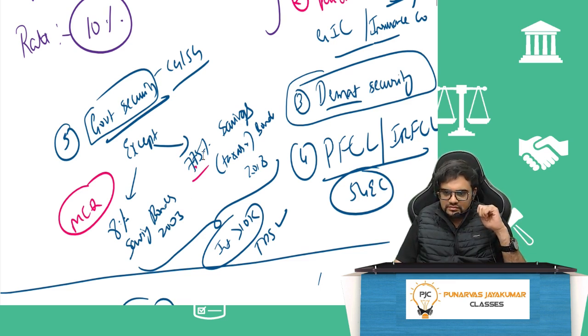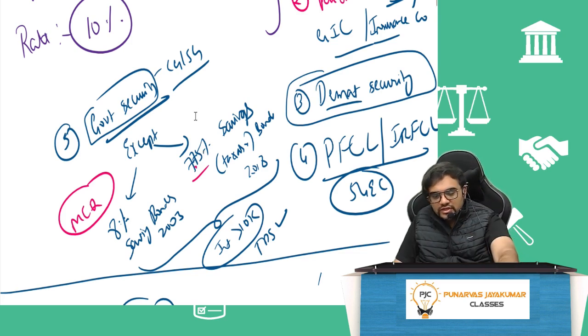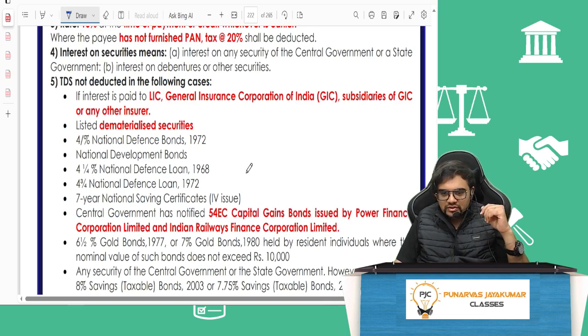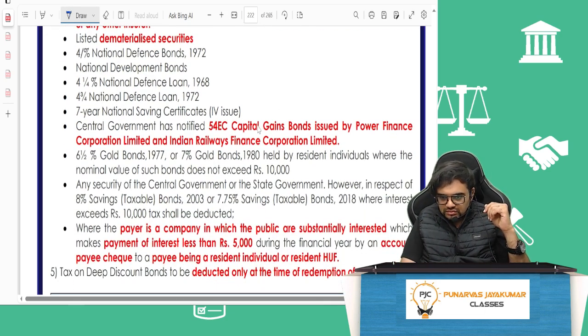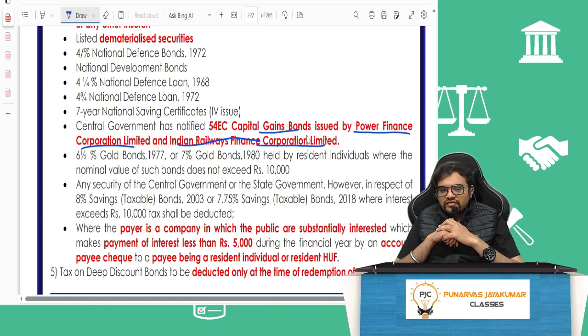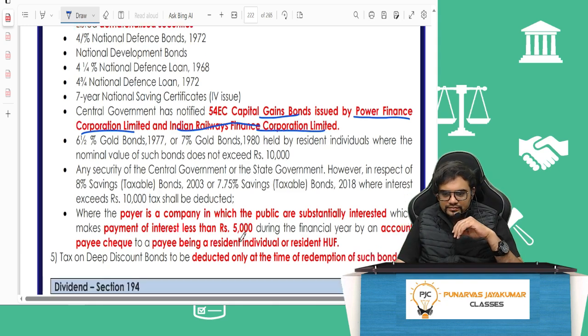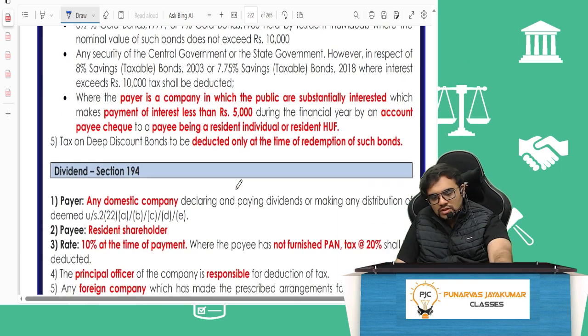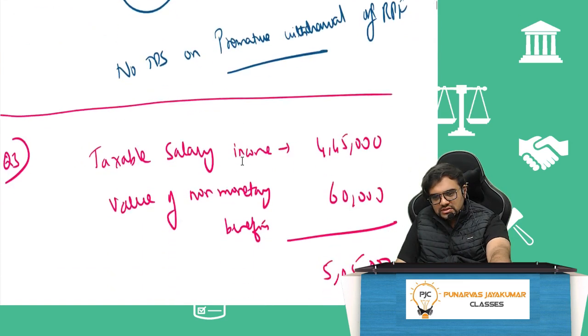Then under 54EC, if you remember in capital gain, we had deposited funds in some account called 54EC. There are only two cases there where it will be exempt, no TDS. That is for capital gain bonds issued by Power Finance Corporation Limited and Indian Railway Finance Corporation Limited. So for Power Finance and Indian Railway Finance Corporation, it will not come. So those are some important areas.